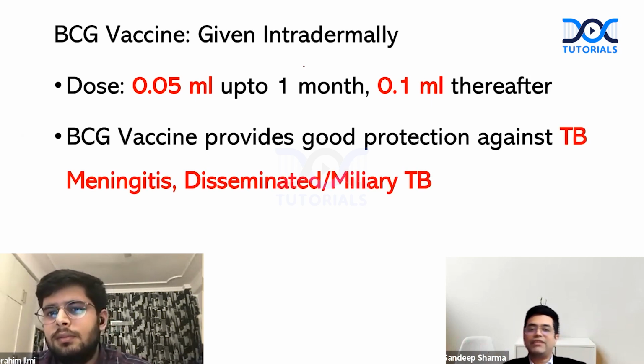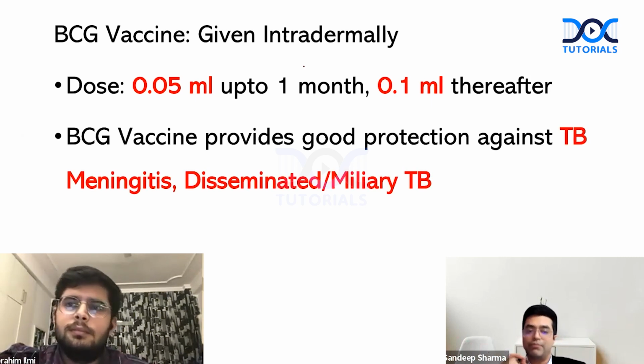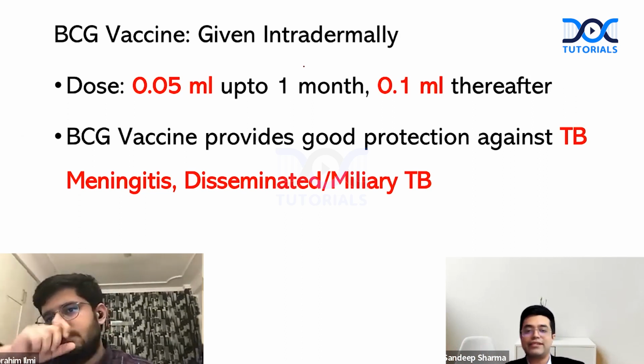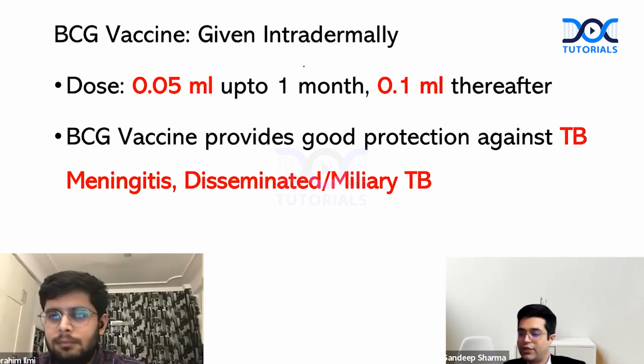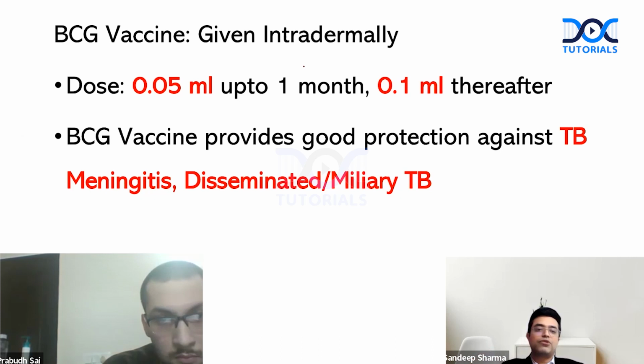BCG vaccine provides good protection against TB meningitis as well as disseminated or miliary tuberculosis. Its protective efficacy in pulmonary TB is between 0 to 40%. In certain patients, it is 0% as well, right? So you get +10. Next, we move to Dr. Prabhupada. Dr. Prabhupada, here comes your question.